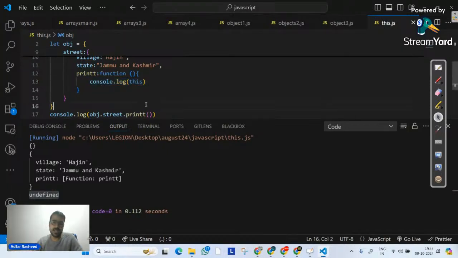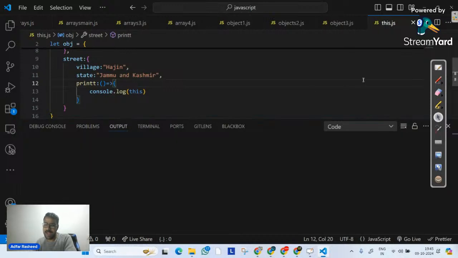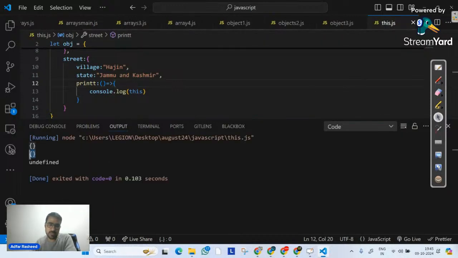Now, since Rohit is asking about arrow functions, instead of using a normal function, I will use a fat arrow function like this. So what have I done? I have removed the normal function and implemented a fat arrow function. Now the question is, when we use a fat arrow function and I execute this, what does it print? It prints an empty object. And what is that?